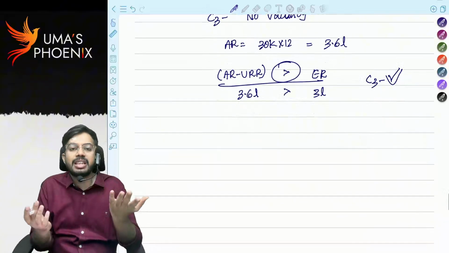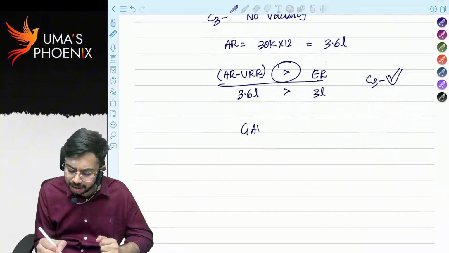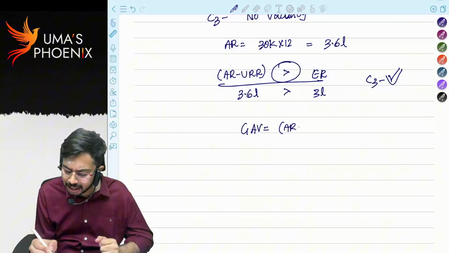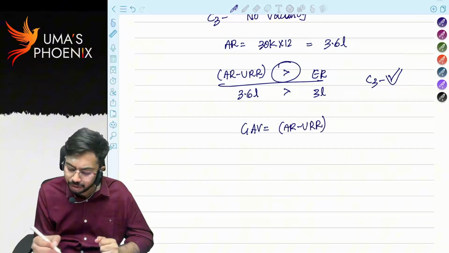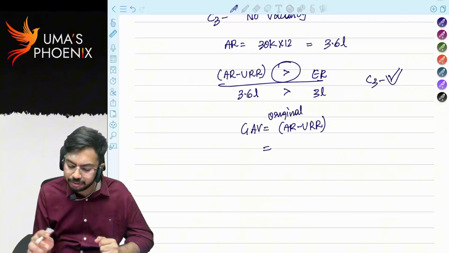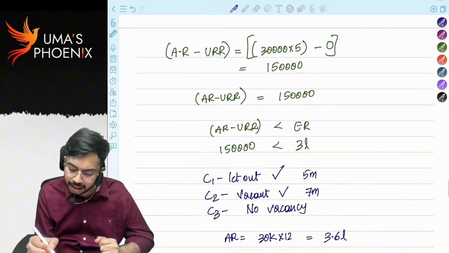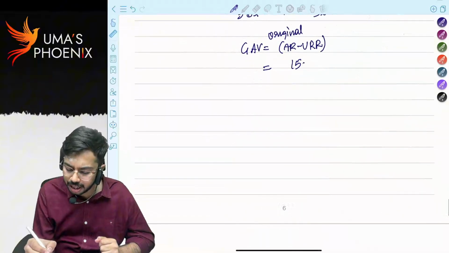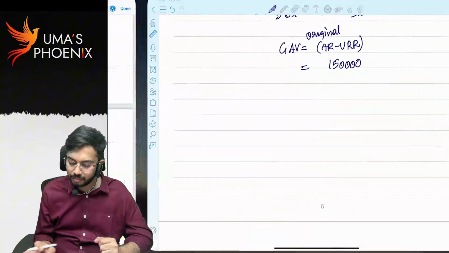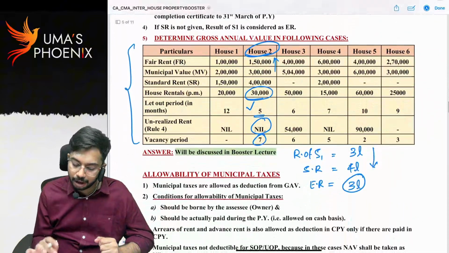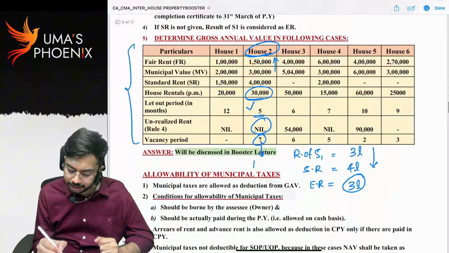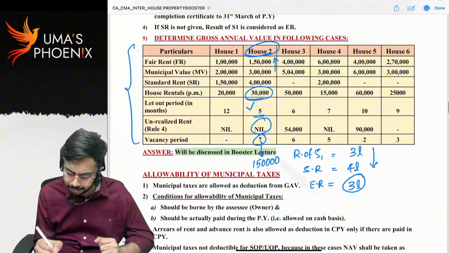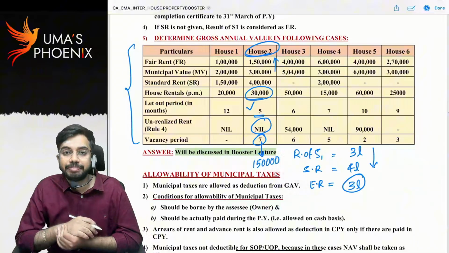If all the 3 conditions are satisfied, the reason for actual rent less than expected rent is vacancy. So if reason is vacancy, then gross annual value is equal to actual rent minus unrealized rent. Original actual rent minus unrealized rent. How much is original actual rent minus unrealized rent? 1.5 lakh. That will be considered as gross annual value. So for house property 2, gross annual value is equal to 1,50,000. Did you understand?